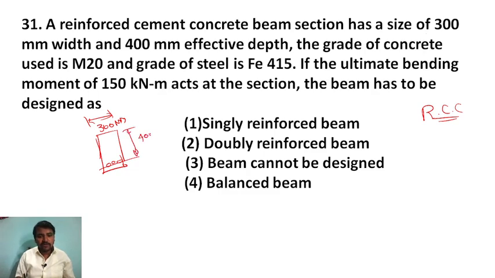The grade of the concrete is M20 and the grade of the steel is Fe415. Ultimate bending moment Mu is equal to 150 kilonewton meter. The beam has to be designed.